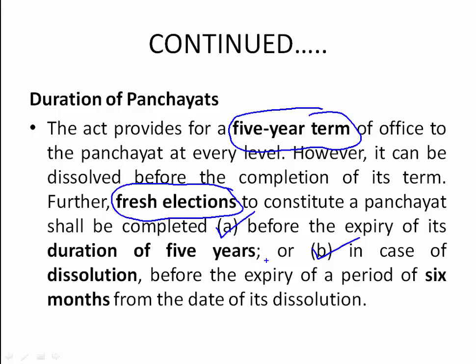One is before the expiry of its duration of 5 years: if the panchayat is about to complete its duration of 5 years, at that time they are going to conduct the fresh election. And one more case is dissolution.